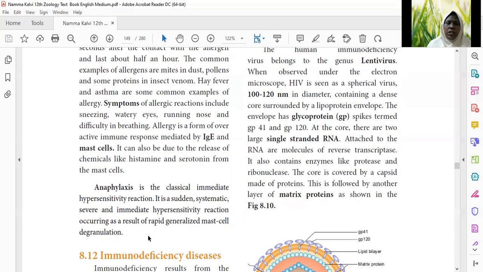So this is all about what hypersensitivity is, and what allergy is, which is also hypersensitivity, and what allergens are. We learnt about symptoms and examples of allergy.